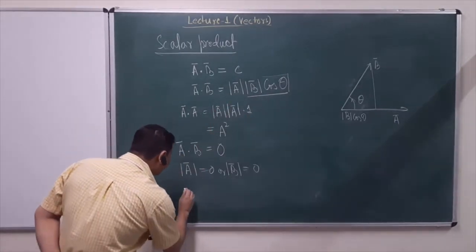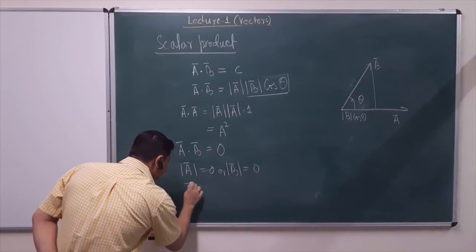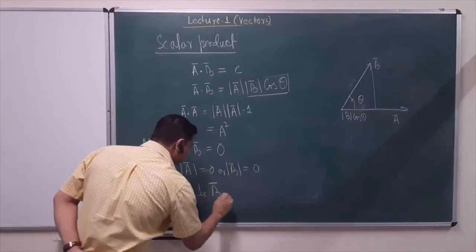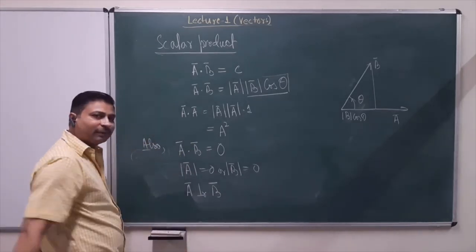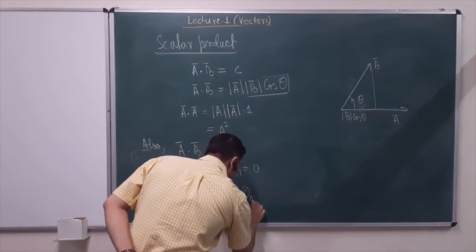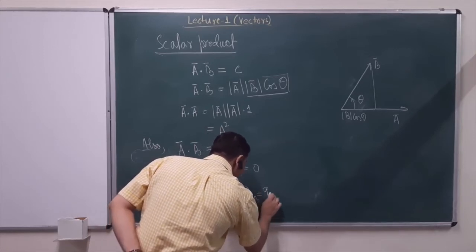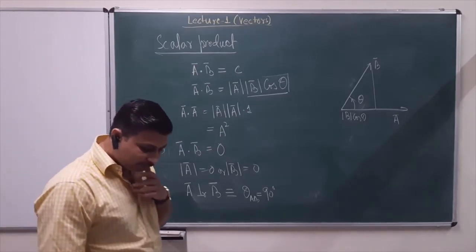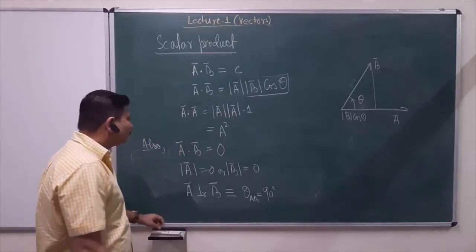And this will be 0 if vector A is perpendicular to vector B, which basically means that theta AB is 90 degrees. Okay? So this is an important property of the dot product between two vectors.